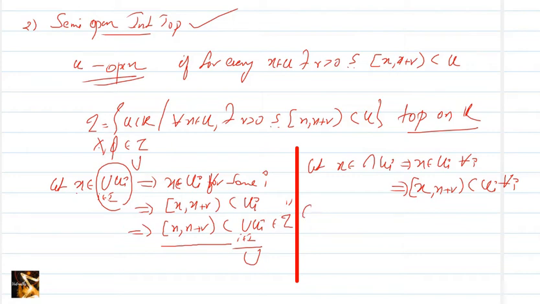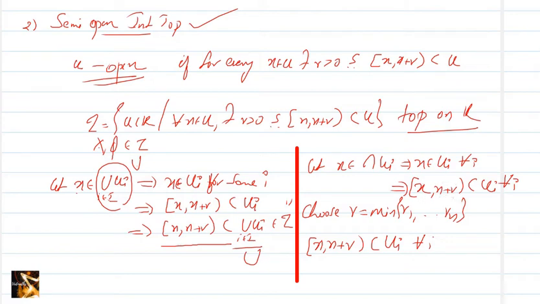Here we can choose r as the minimum of these r1, etc., rn. Then clearly [x, x plus r) is contained in Ui for every i.